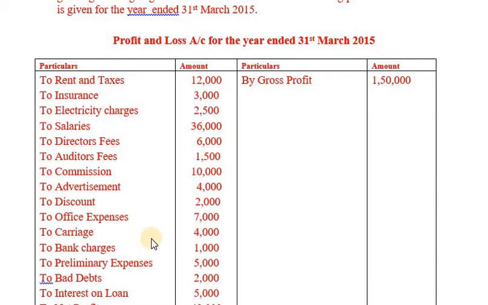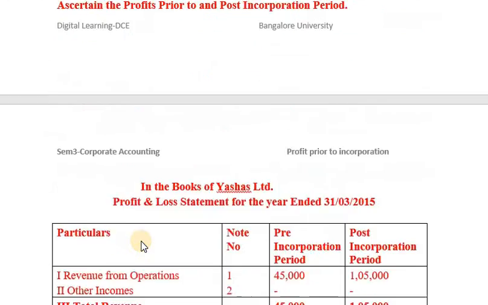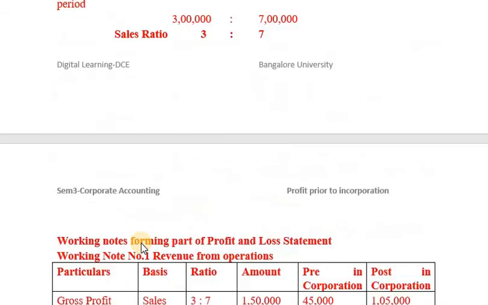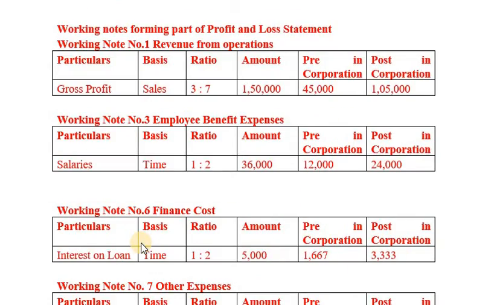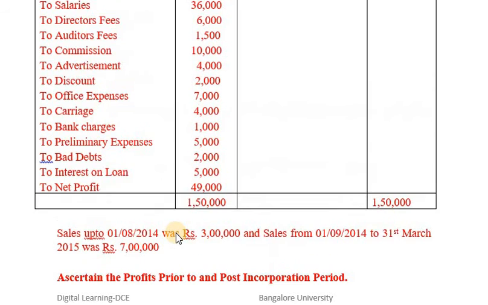Office expenses, sales ratio. Carriage, sales ratio. Bank charges, time ratio. Preliminary expenses, post incorporation. Bad debts, sales ratio. And then interest on loan, which is time ratio, and net profit as usual 49,000.